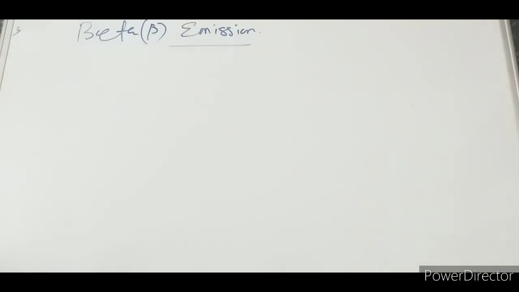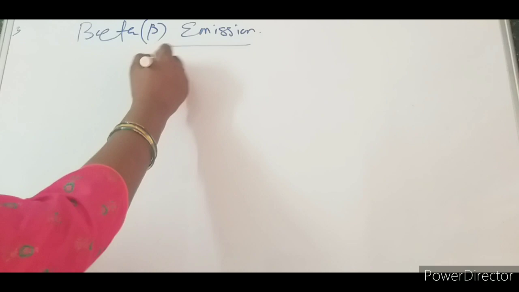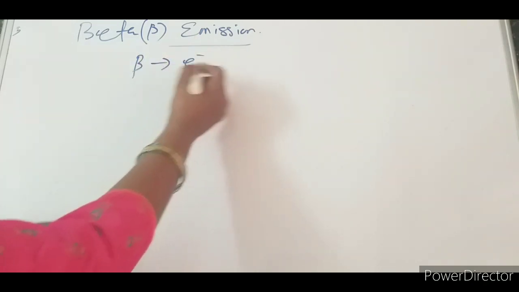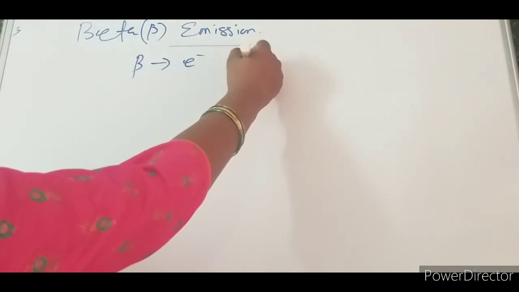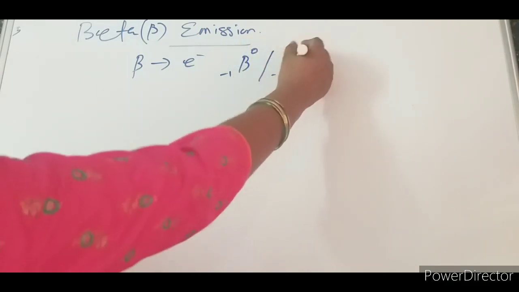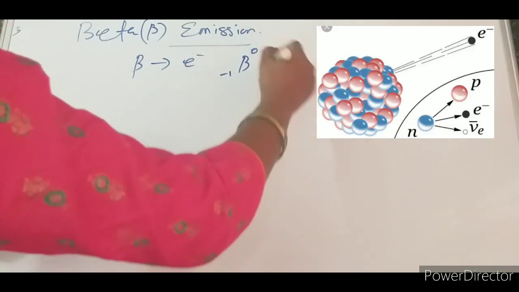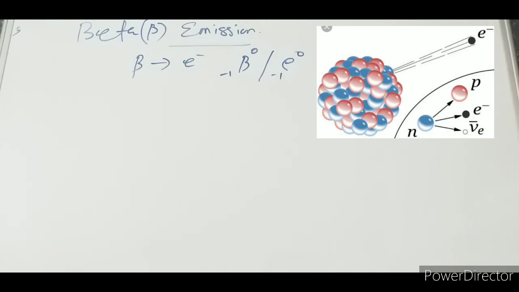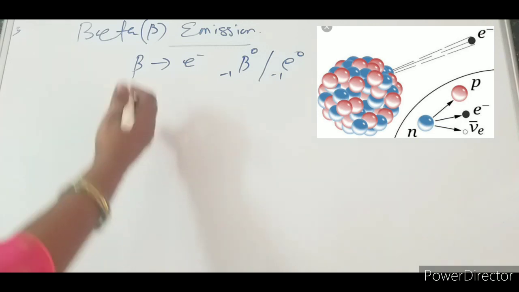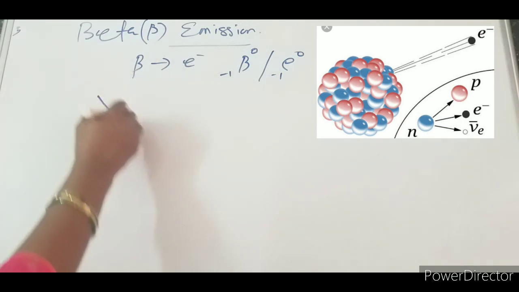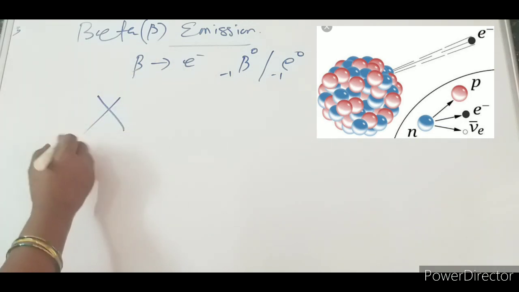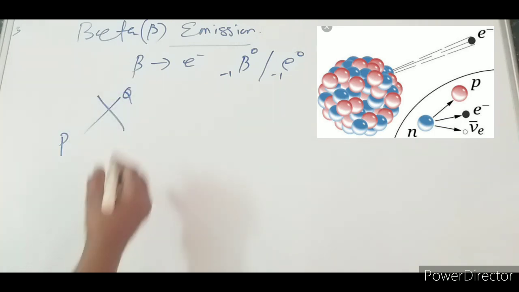Now let me go for beta emission. A beta emission is nothing but an electron, so we can represent this as beta, minus 1, 0, or electron, minus 1, 0. This can be the representation of beta emission. Now let us see what happens whenever there is a beta emission from a nucleus. Let it be X, and let me take the same P, Q.